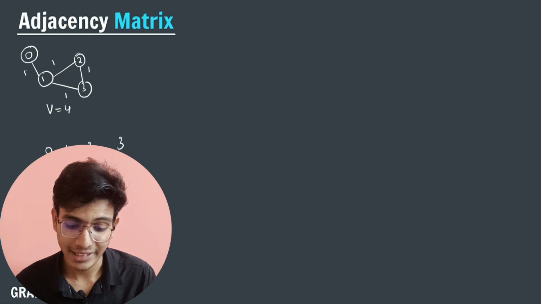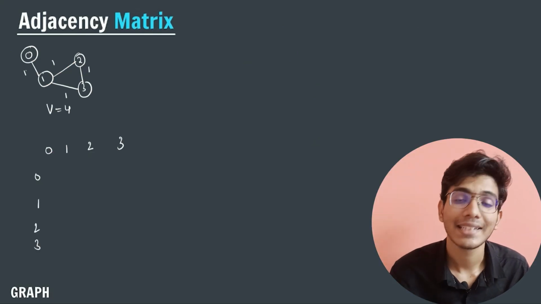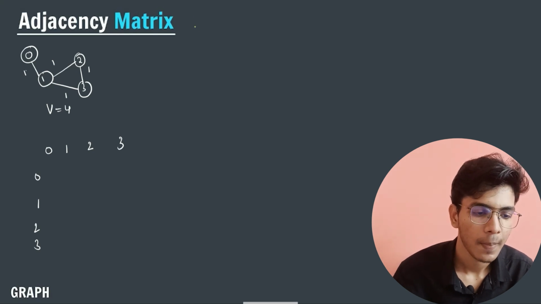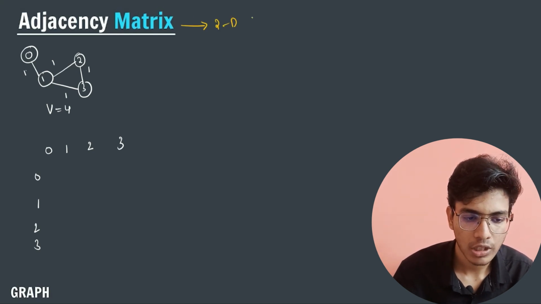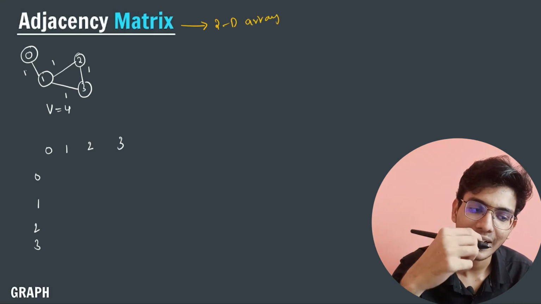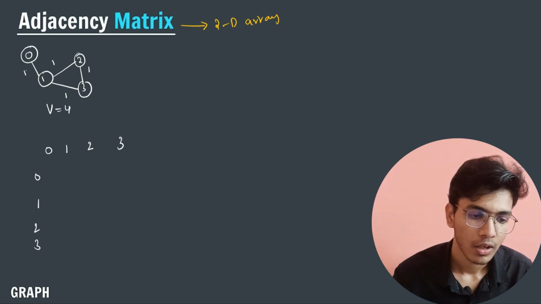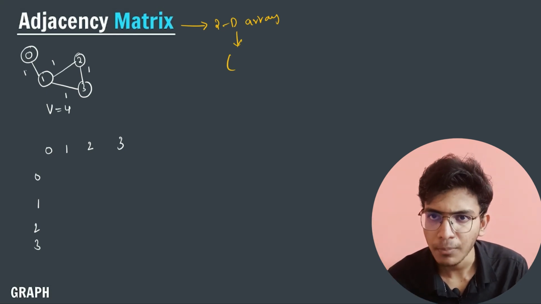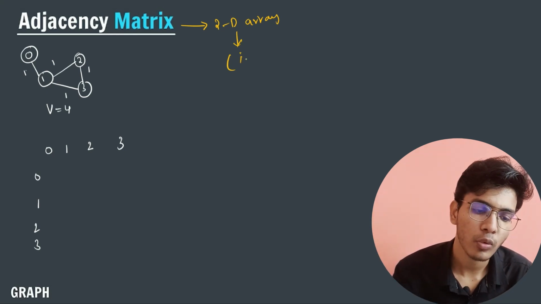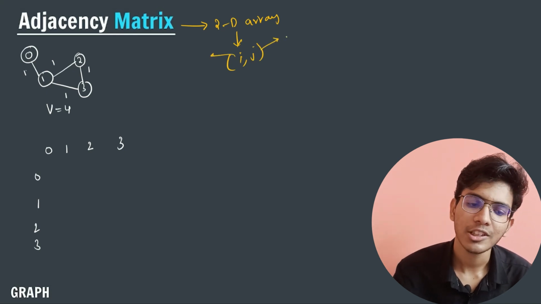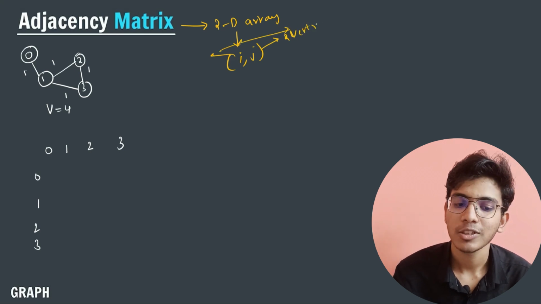Now let us talk about the second method. The second method is the adjacency matrix. In an adjacency matrix, we will create a two-dimensional array, and I will store a value whenever there is a connection. In a two-dimensional matrix I will have a row and a column value, right? Let's say my row value is i and my column value is j. This i and j represent two different vertices.